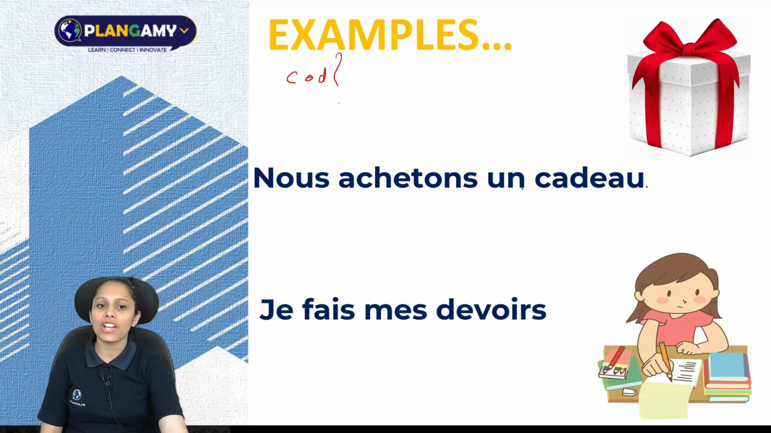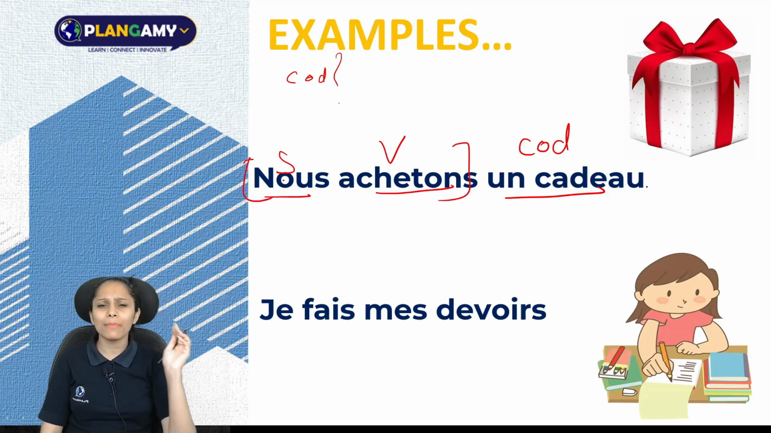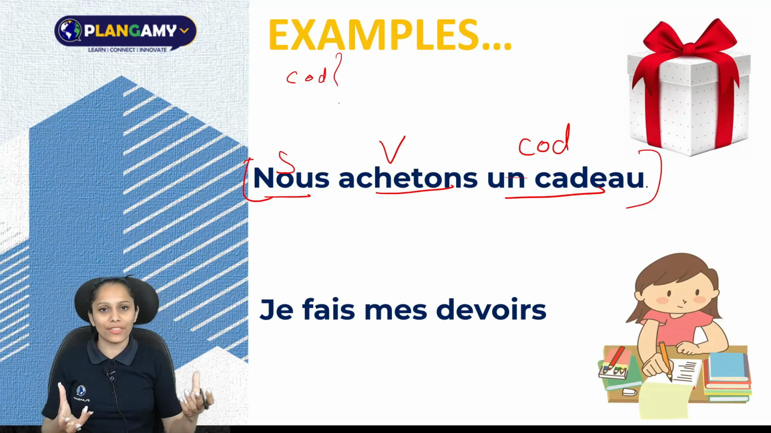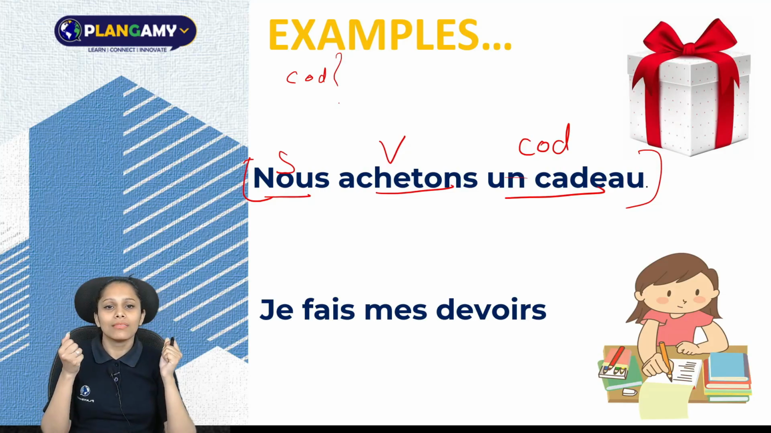It says, Nous achetons un cadeau. Always remember, COD is never followed by a preposition. Can you see any "à" here? No, you cannot see any "à". So this is my subject, this is my verb, this is my COD. Because if you say only Nous achetons, is it making any sense? No, it is not. But the moment you add un cadeau, it makes sense. That is, we are buying a gift. So this is all about your concept on COD.